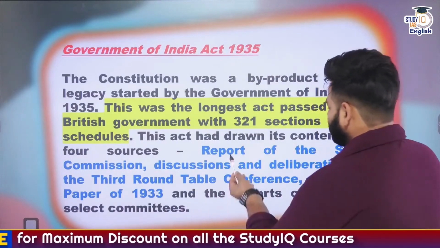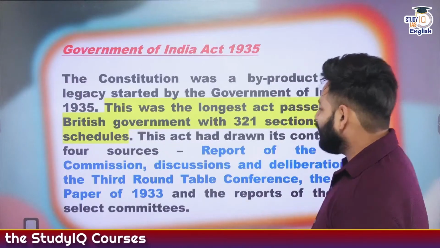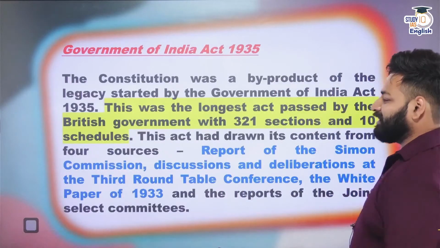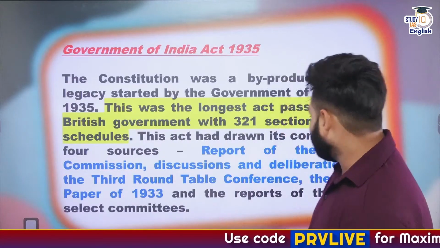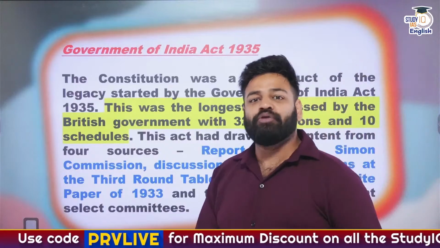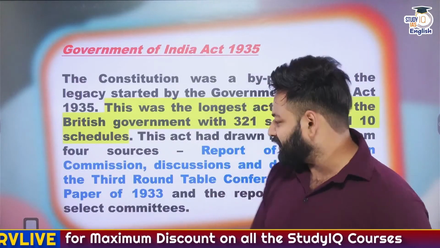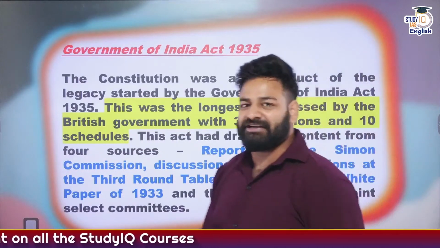That is the report of the Simon Commission, in the year 1928. Next, the discussions and deliberations at the Third Roundtable Conference, in the year 1932. Then the White Paper of 1933, which was the outcome of the Third Roundtable Conference itself. And the fourth one, the multiple reports of the Joint Select Committees.